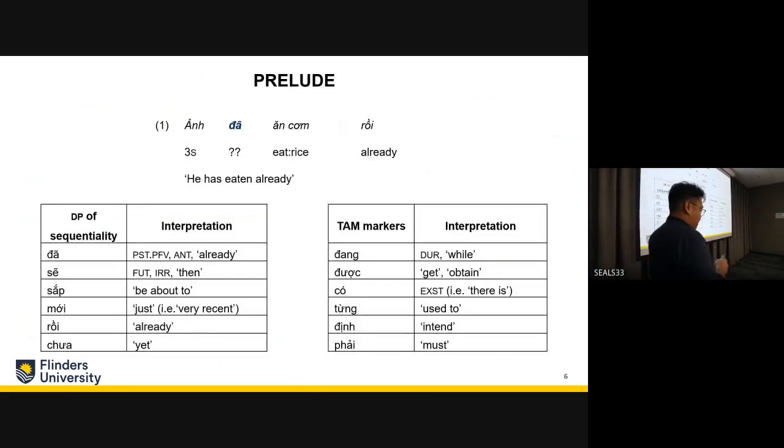In the literature previously, all of these 12 markers are what we typically call pre-verbal tense aspect and mood markers in Vietnamese.